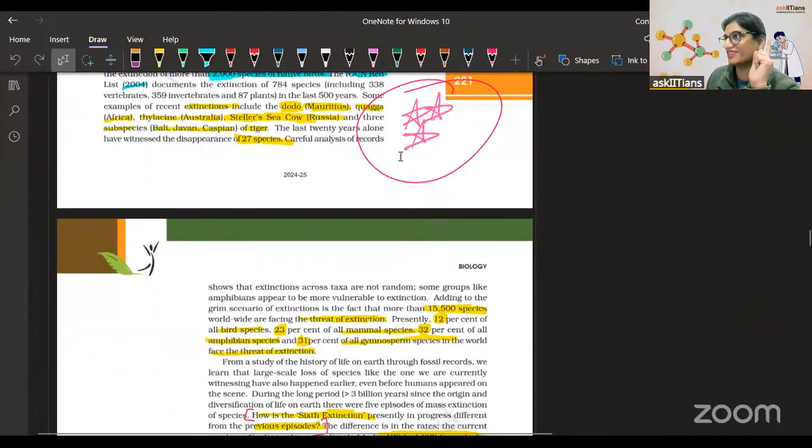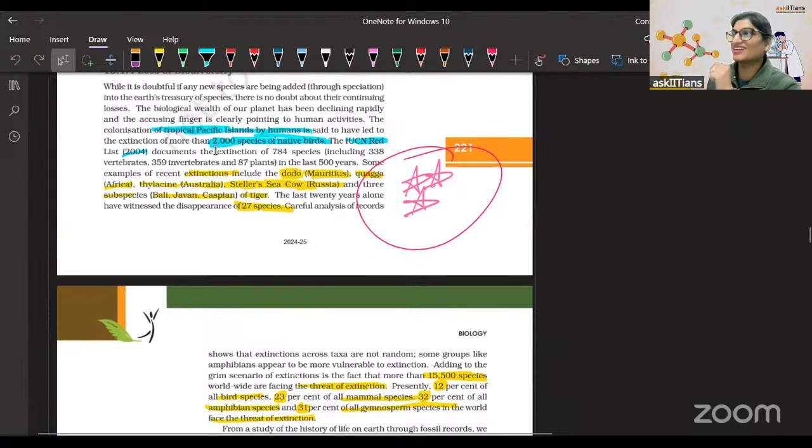I'll be very honest. I have told this in the class: the colonization of tropical Pacific islands by humans is said to have led to the extinction of more than 2,000 species of native birds. You need to remember that, beta, because of how biodiversity loss happens. There can be invasion, there can be drastic cases, there can obviously be humans for multiple reasons, but you have to remember the animals' names.